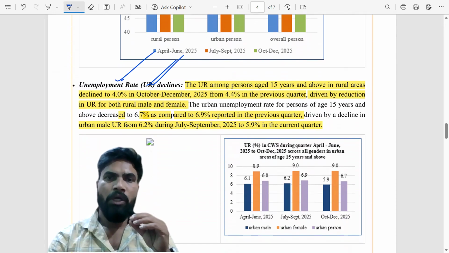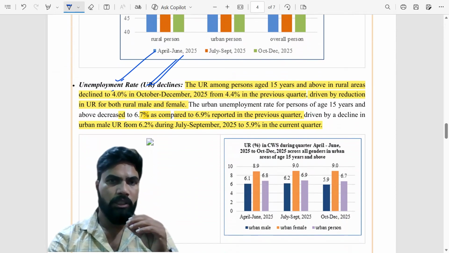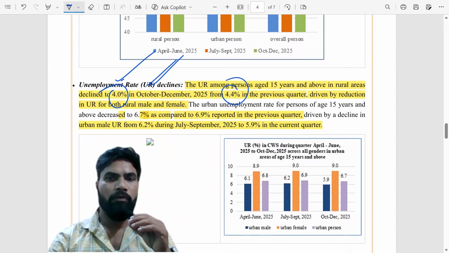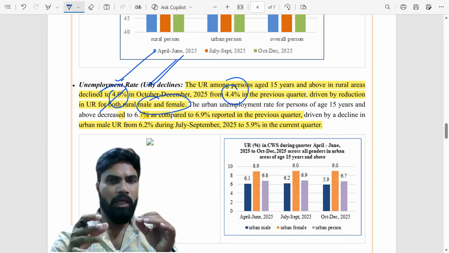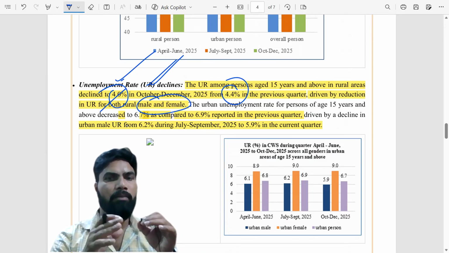Okay, that it declines. You see the unemployment rate in rural areas declined to 4% in the third quarter from 4.4% in the previous quarter, that is second quarter. It's mainly driven by reduction in unemployment rate for both rural male and female. So in both males and females in rural areas there is a decline in unemployment rate.